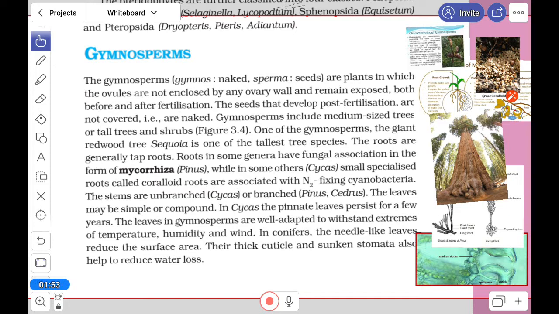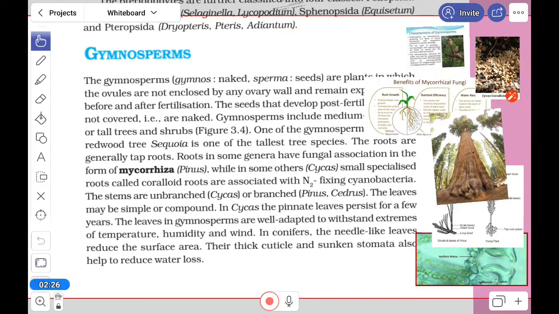Now look at the root. The roots are generally tap roots. The roots generally have a fungal association. Already you know the mycorrhiza in Pinus. So they are getting some advantage. Here there is a beneficial, mutual association, in which both the fungal part and the Pinus can benefit.